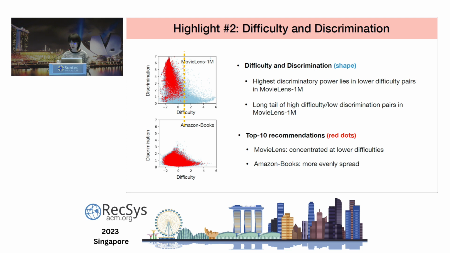Conversely, on Amazon Books, we can see that the top 10 recommendations cover the whole range of difficulty. We think this suggests that the recommendations given by algorithms trained on Amazon Books are more diverse.